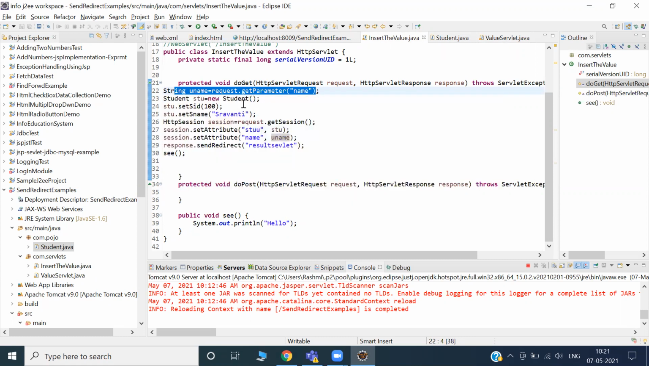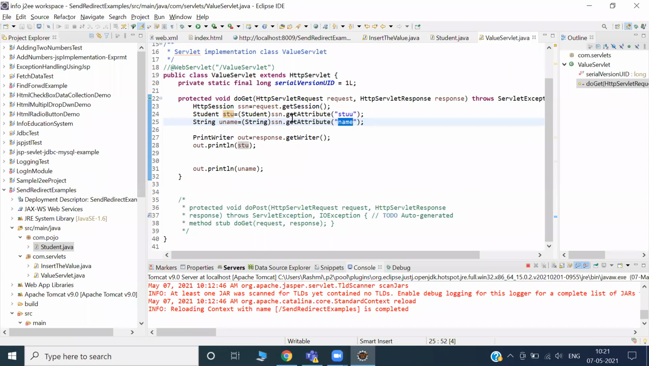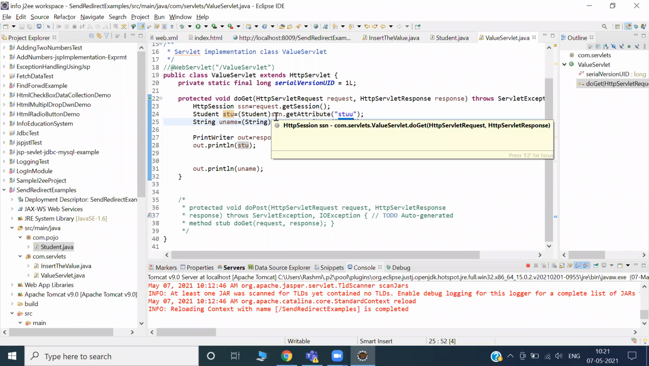Okay, and don't get confused, sir. You told us a request cannot be sent because it's a sendRedirect. But you are collecting the information by using request.getAttribute or getParameter. But here I did an extra step. That string uname I attached in the session. I've done extra work and I'm sending the session, right? So I'm collecting here not from request, I'm collecting from the SSN. Do you remember SSN?